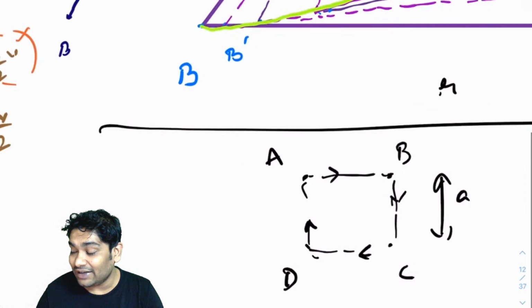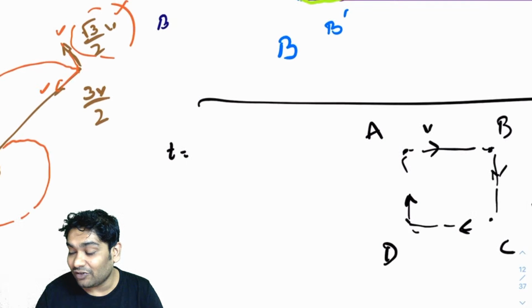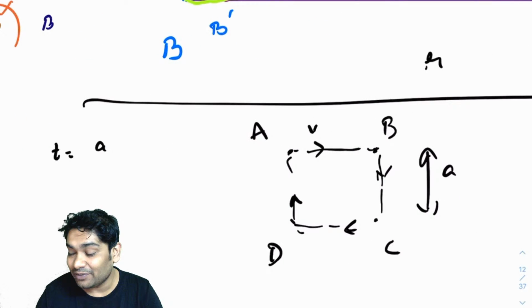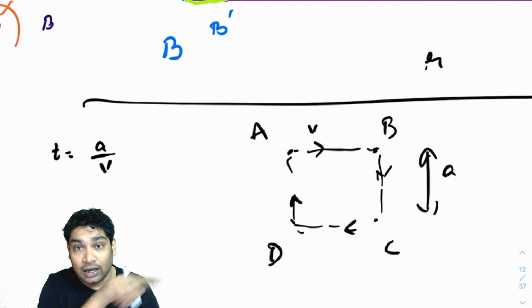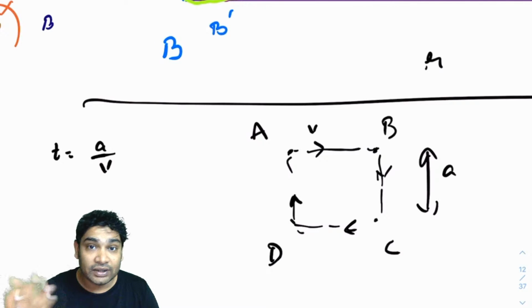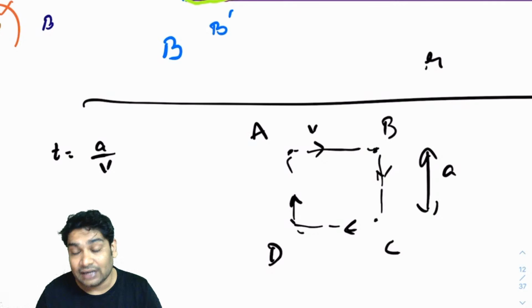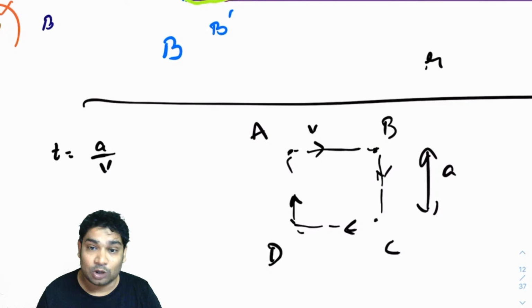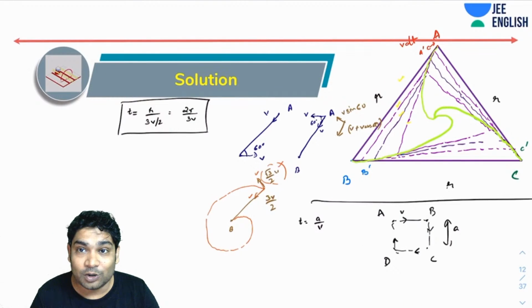So here you will realize that if they are all moving with constant speeds v, the time after which they meet would be a over v. All you need to do is find the relative velocity of one with respect to the other along the line joining them, divide that with the length of the side or the distance of the line joining them. So that is how you will get the time for this. Now you can have a pentagon, hexagon, anything, doesn't matter. This is how you solve this problem. So I hope this is clear to all.